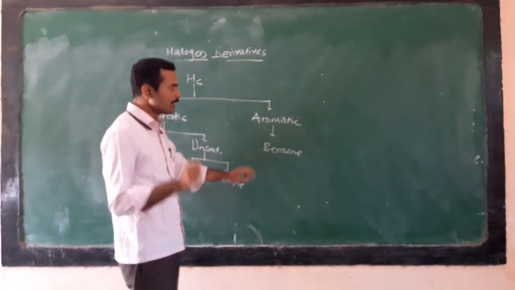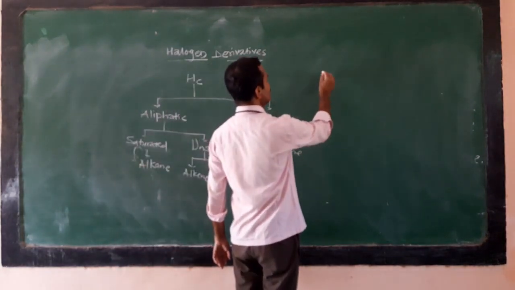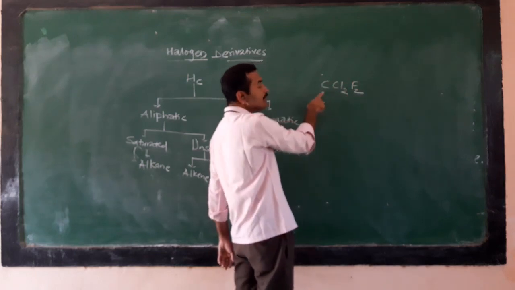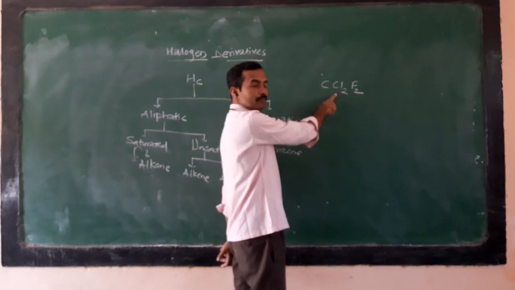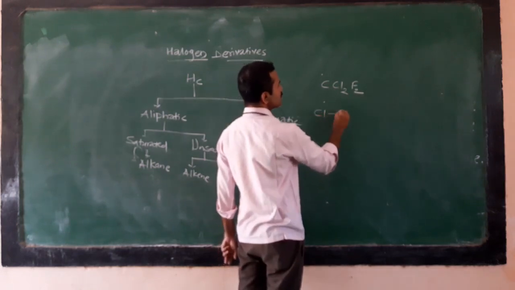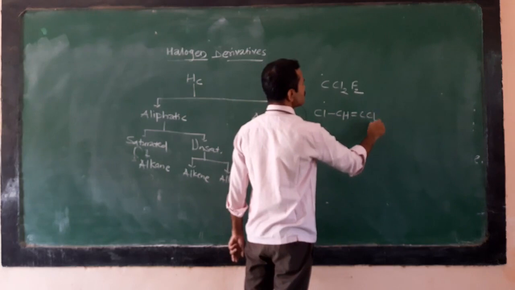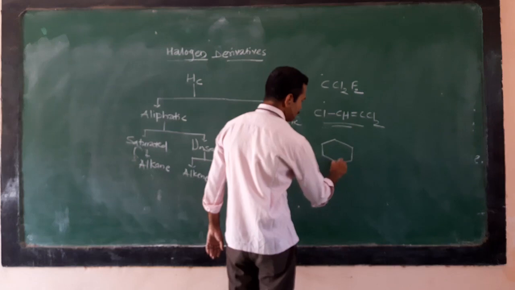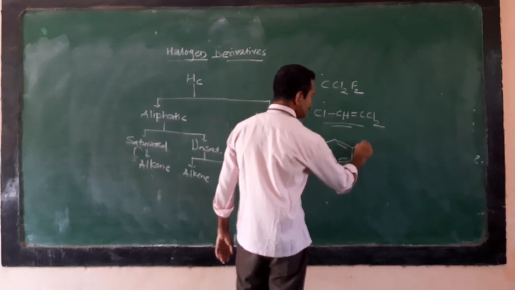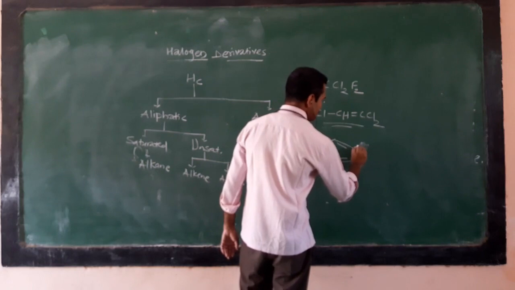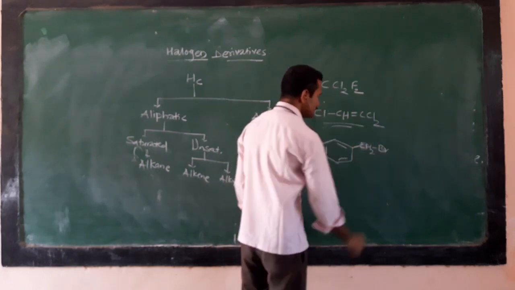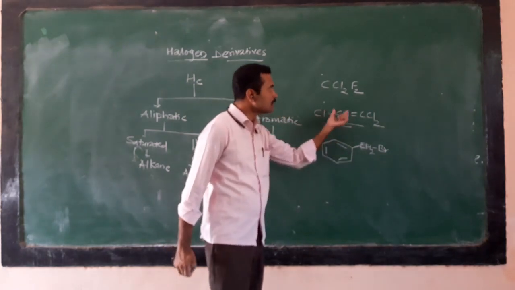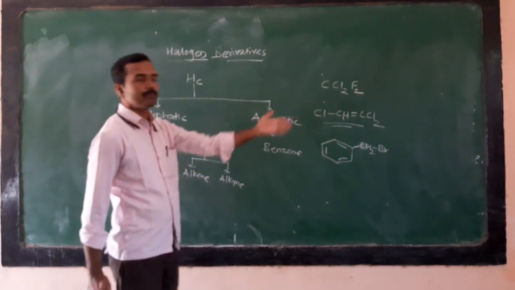For example, CCl2F2 is a halogen derivative of methane, the well-known freon. CHCl=CCl2 is Westrosol. Benzene with one hydrogen replaced, C6H5CH2Br, is benzyl bromide.